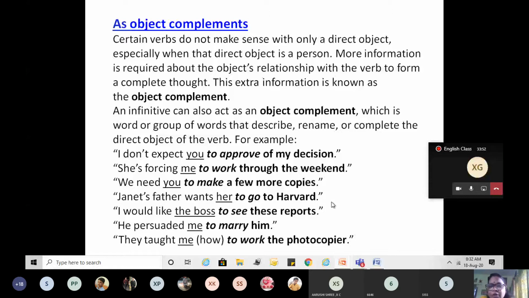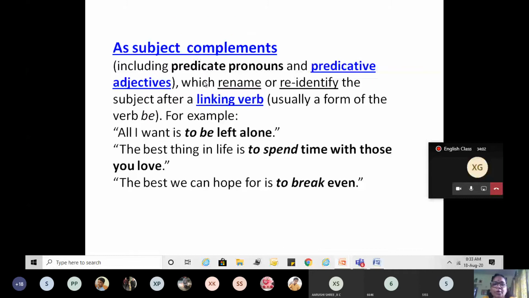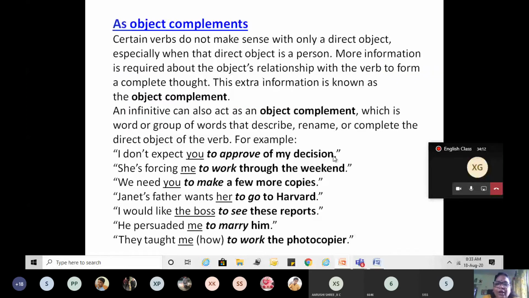So infinitives work in many ways. Let us see subject complement. I just told you it was object complement because the verb is here: expect. Expect what? Now we are using this phrase to complete the sentence. So it is object complement, not only object but object complement.